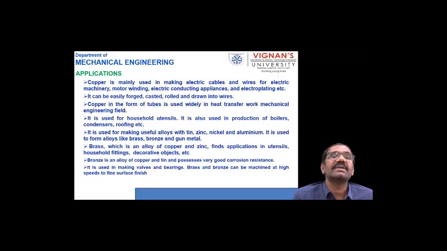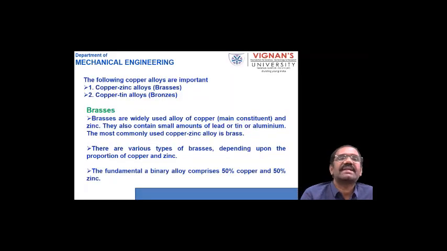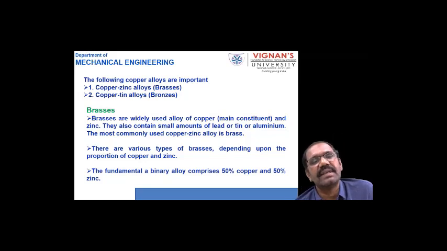So in details of copper alloys, let us see. These two are the important alloying elements in copper: one is brass and another one is bronze. We get brasses when zinc is added to copper. When tin is added to copper, we get bronze. We have different types of brasses and bronzes. We will see those alloys in detail with their properties and applications.